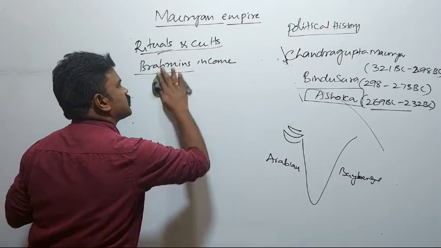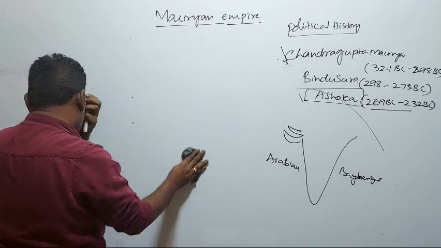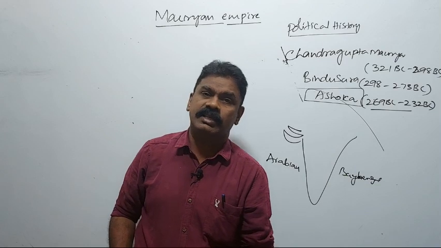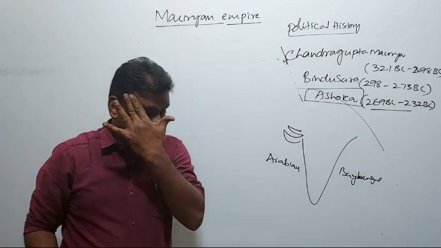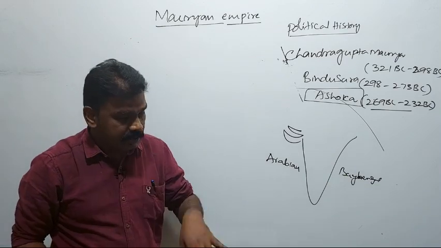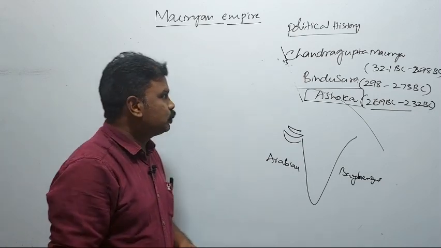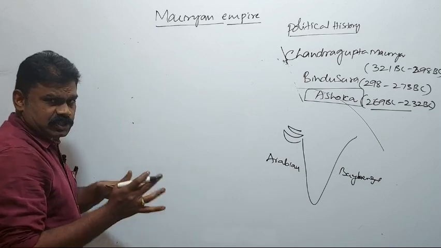Even after Asoka's period, the successors of Asoka also did not patronize the Brahmins. They also gave importance to religions other than Brahmanical religion. That was one thing. That was the first cause.